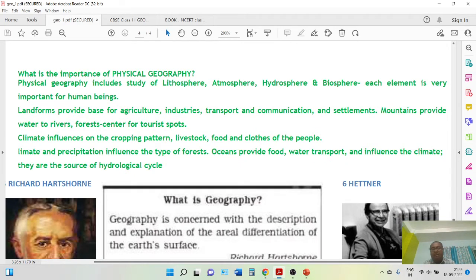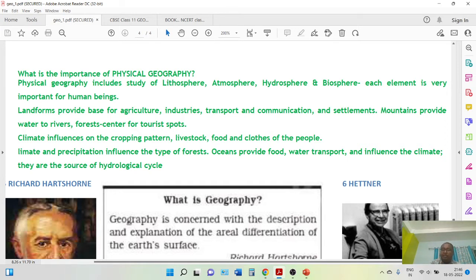So finally, what is our outcome? In class 11 we will devote our understanding entirely to physical geography. So what is the importance of physical geography? Physical geography includes atmosphere, hydrosphere and biosphere, and these three things are very important for human beings. But in the present day, we interfere in these things.